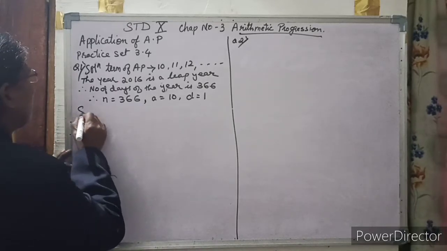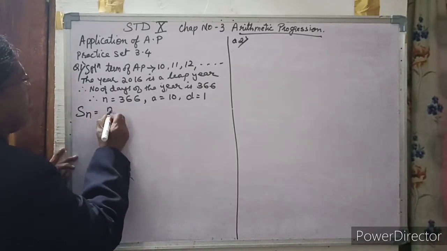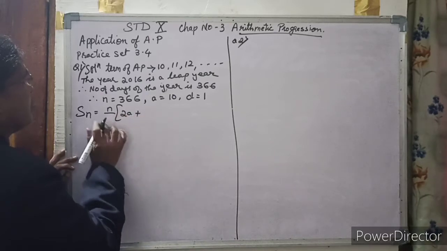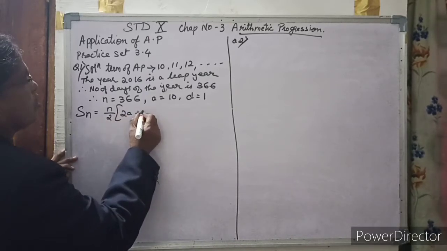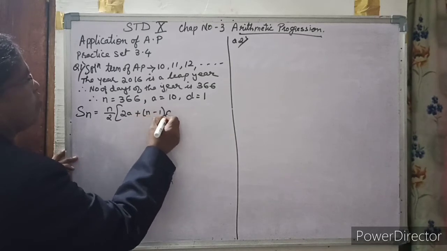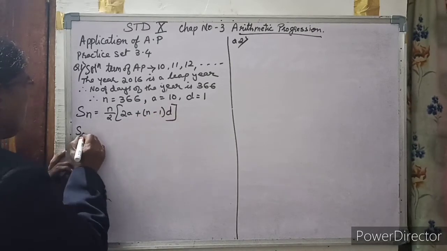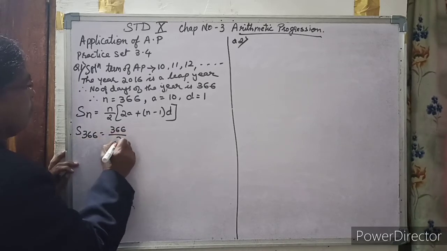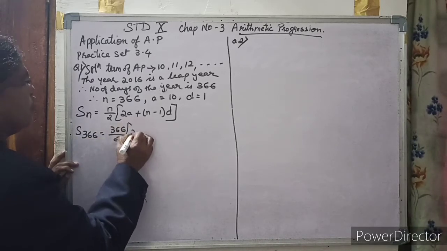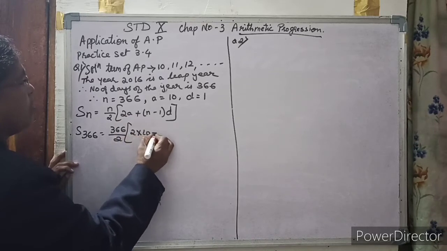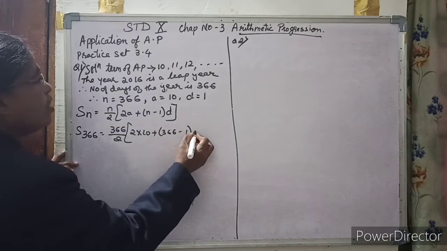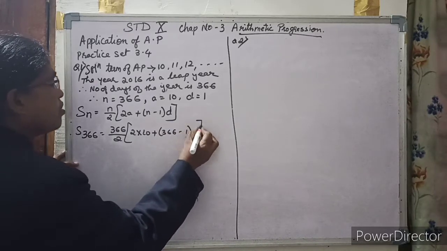So we take the sum of n terms equal to n by 2 into 2a plus n minus 1 into d. So S 366 equals 366 divided by 2 into 2 into a, which is 10, plus n minus 1, that is 366 minus 1, into d, which is 1.